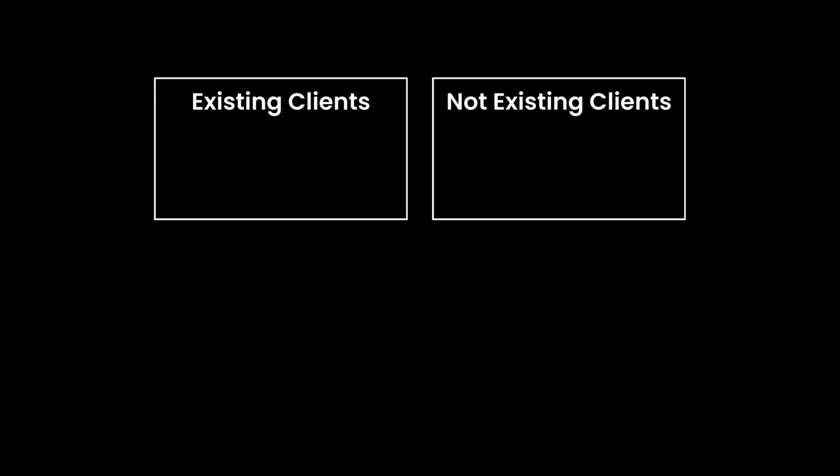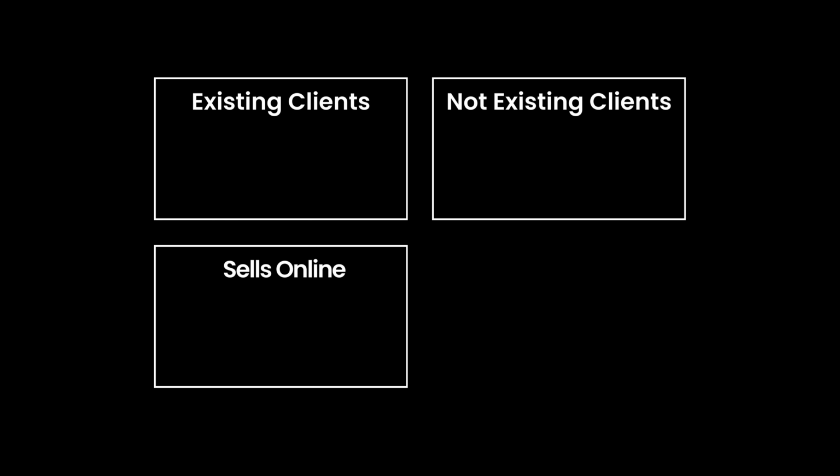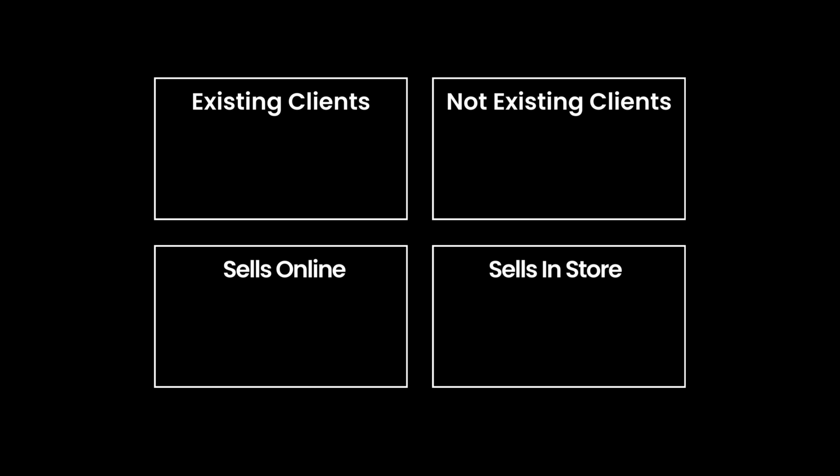This single dimension model only segregates our clients by one property. Let's add a second dimension. We could further segment our clients into sells online or sells in store. But this is not MECE, because some clients do both and some clients do neither. Instead, let's use X and not X. In this case, sells online and doesn't sell online. This is MECE. So now we need to combine our two dimensions into one model.